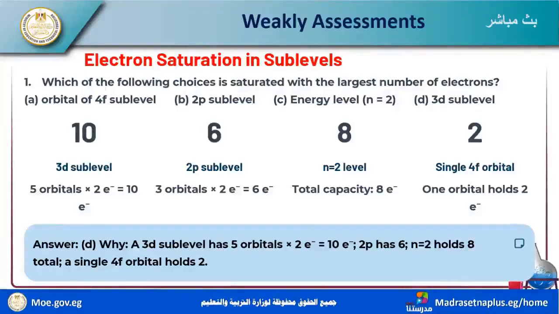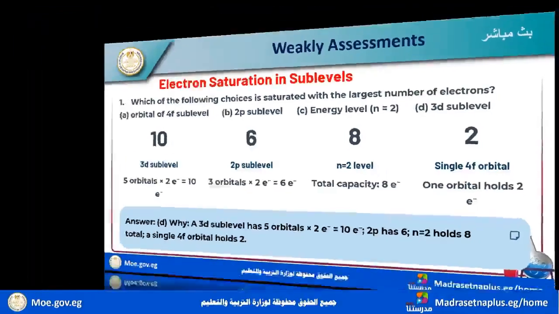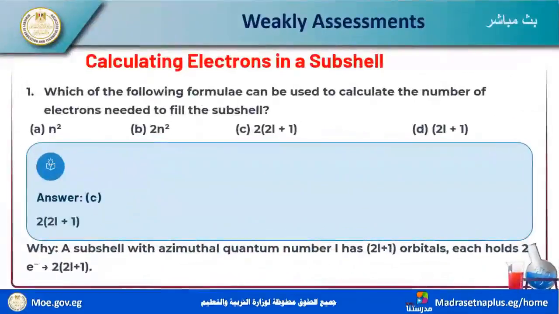So the correct answer is D: the 3d sublevel is saturated by 10 electrons. Why? The 3d sublevel has 5 orbitals times 2 electrons in each, equal to 10 electrons. 2p has 6 electrons, n equals 2 holds a total of 8, and a single 4f orbital holds 2 electrons.